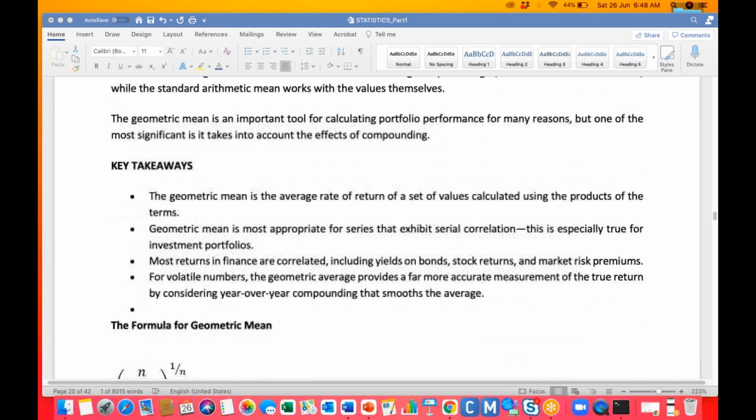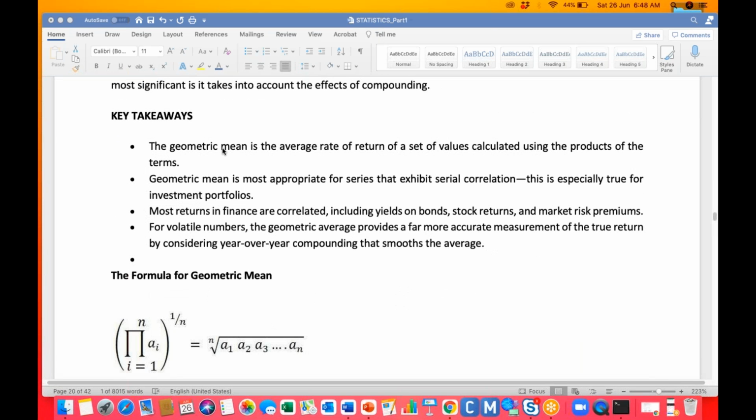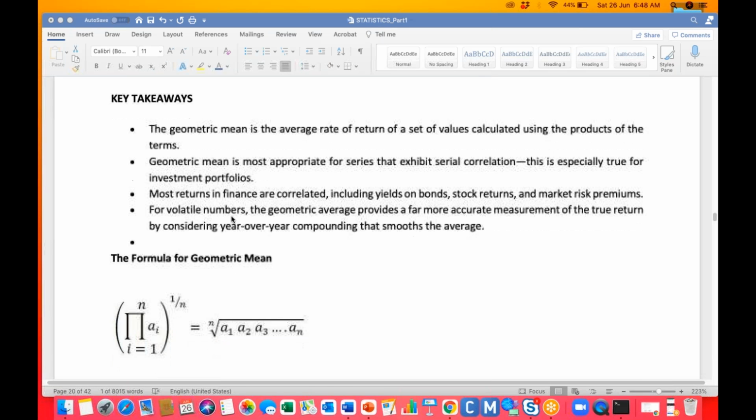So when to use it and how to use it, we just need to see these key points. The geometric mean is the average rate of return. Average rate of return in the sense that you're investing somewhere. Whenever you have a retail or other investment related project, in that situation I want to find out the average rate of return. Okay, so that set of values is calculated using the product of items, then we can apply the root of them.